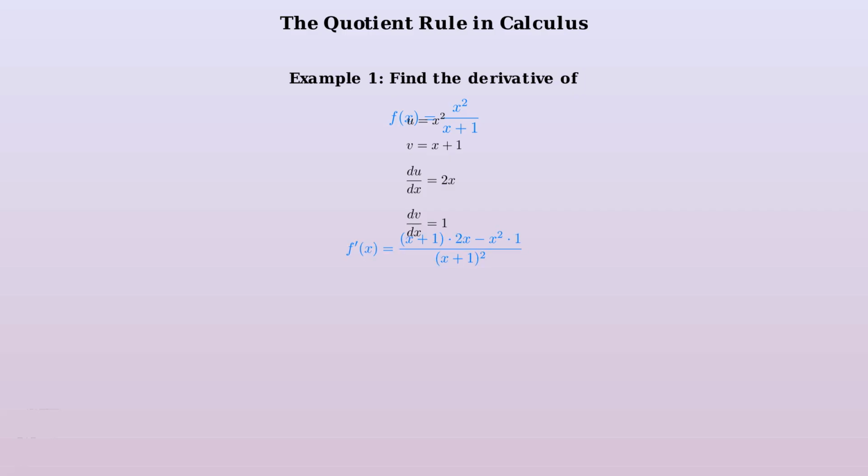f prime of x equals x plus 1 times 2x minus x squared times 1, all divided by x plus 1 squared. Expanding the numerator, we get 2x squared plus 2x minus x squared, all over x plus 1 squared. Combining like terms in the numerator, our final answer is f prime of x equals x squared plus 2x, all divided by x plus 1 squared.